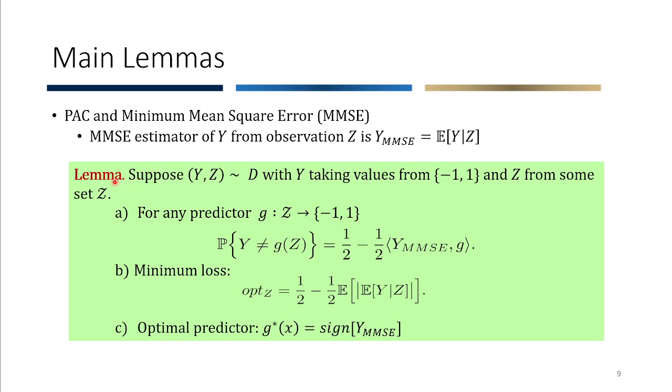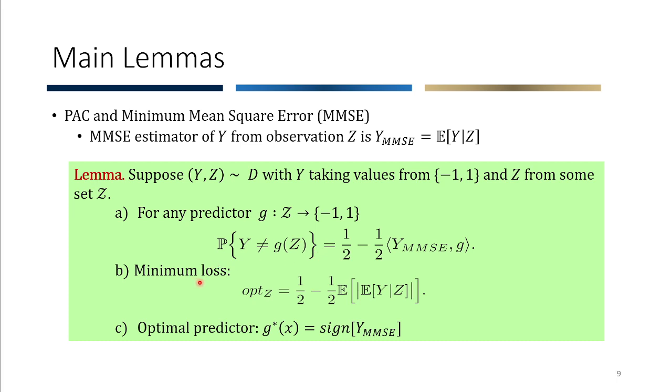Then we develop this lemma, which states that if y takes values from plus minus 1, then for any predictor g, the generalization loss decomposes as this: 1/2 minus 1/2, the inner product between y MMSE and g. This inner product is nothing but the expectation of y MMSE and g of z.